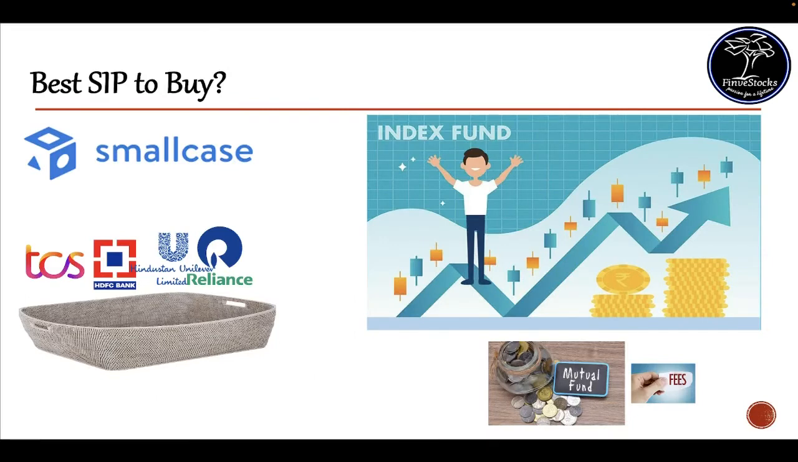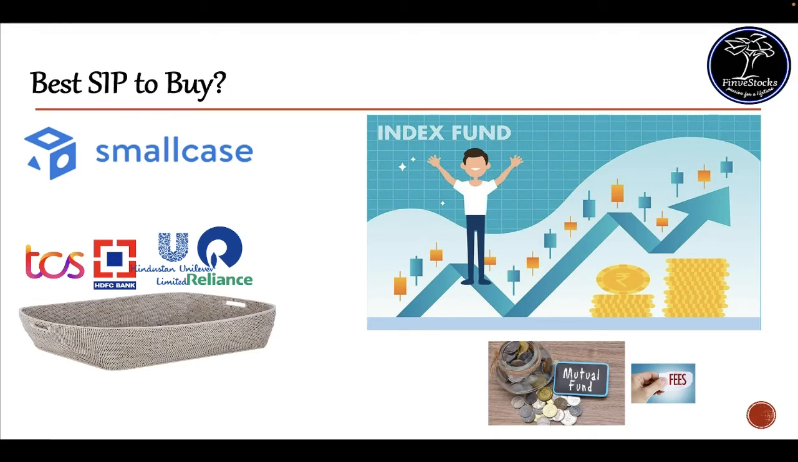So if you don't have an SIP, this is the best time to start one. The best methods to start an SIP are a smallcase or an index fund. An index fund is nothing but a mutual fund which tracks an index. For example, if we are talking about an index fund of Nifty 50, the fund will track Nifty 50 with the same weightage and same number of stocks. So the returns from the fund will be the same as the return of the index. The only advantage of an index fund compared to a regular mutual fund is lower fees. And the main thing to track is the tracking error, how close it is to the index return.